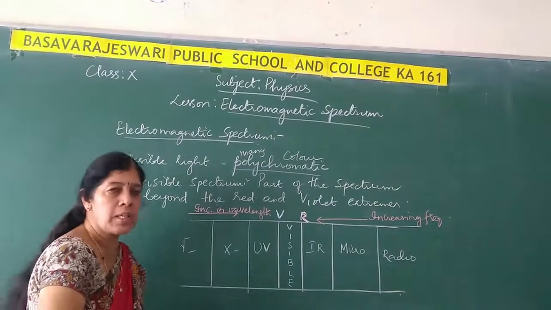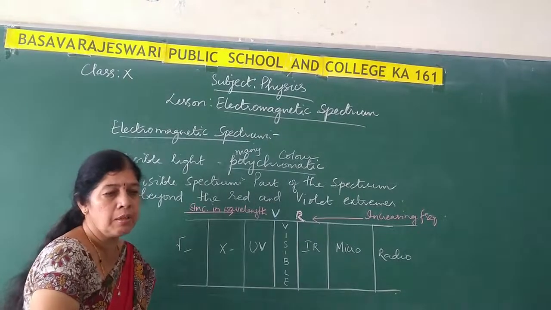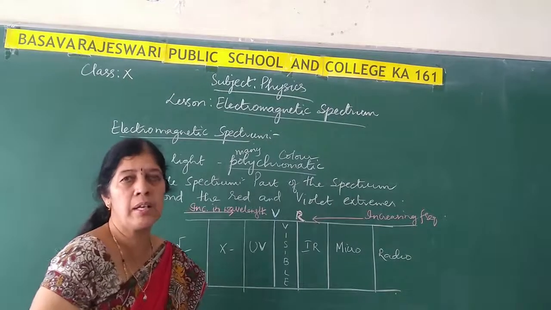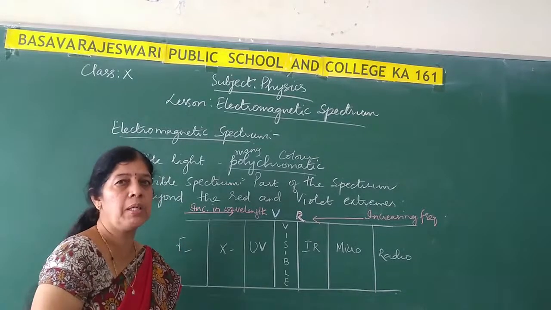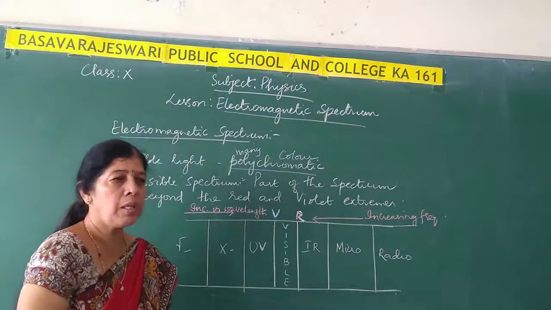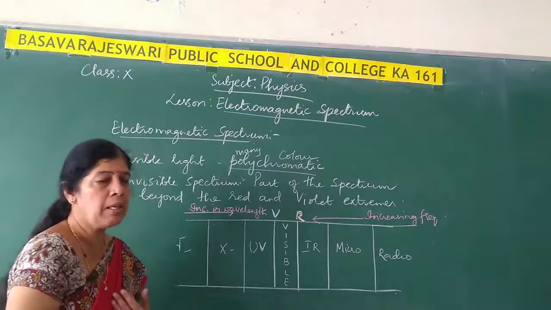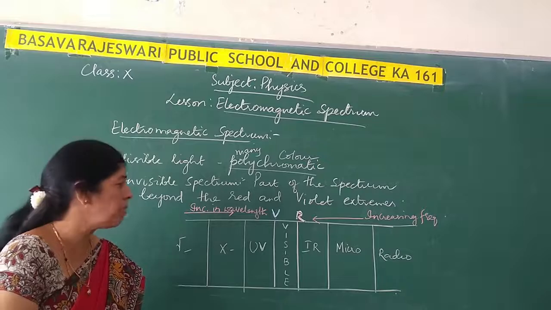Now, we know that the sun is the main source of all the electromagnetic radiations. We have learned that light is an electromagnetic wave because light does not require any material medium, it can travel through vacuum also, is it not? The energy coming from the sun consists of many other radiations apart from visible light.